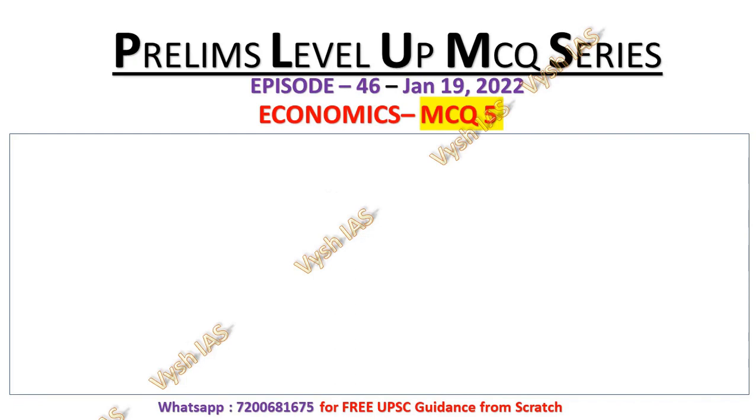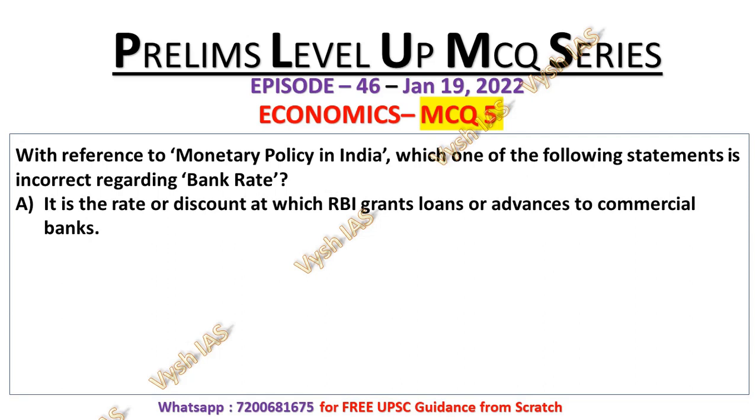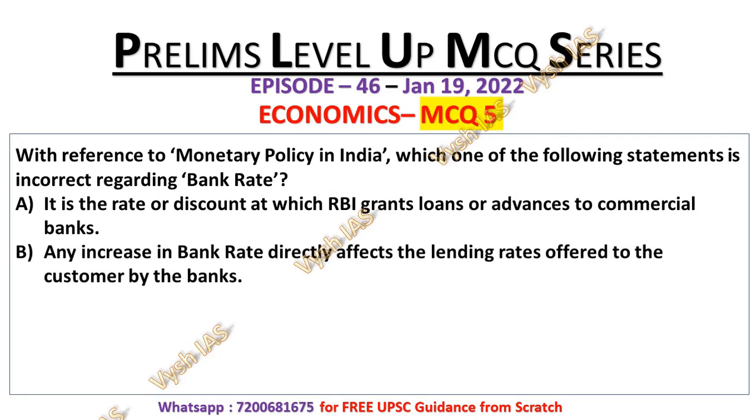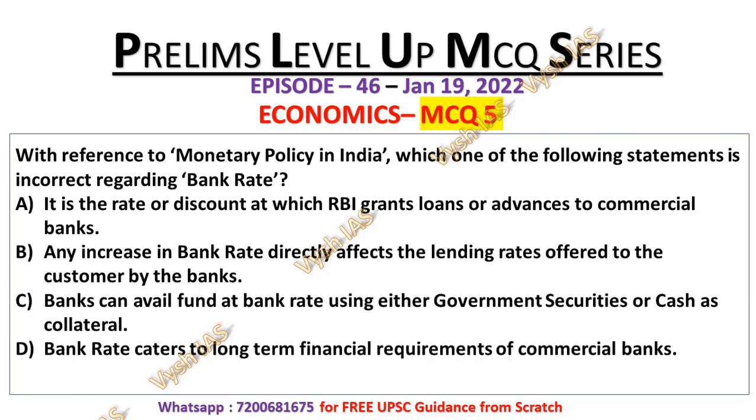Now, move on to MCQ number 5. With reference to monetary policy in India, which one of the following statements is incorrect regarding bank rate? Here you have to identify the incorrect statement, and this question is basically taken from PYQ. Statement A: it is the rate or the discount at which RBI grants loans or advances to commercial banks. B: An increase in bank rate directly affects the lending rate offered to the customer by the banks. C: Banks can avail funds at bank rate using either government security or cash as collateral. And the last statement, D: the bank rate caters to long-term financial requirements of commercial banks.